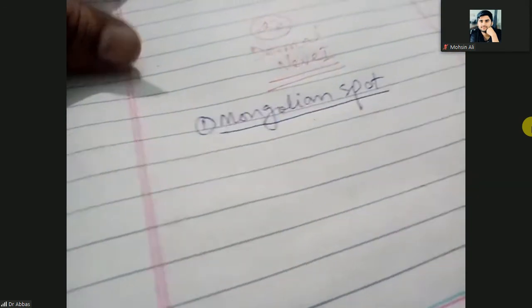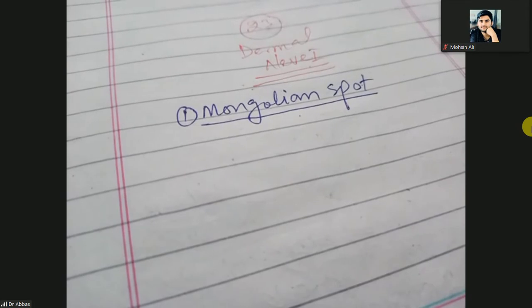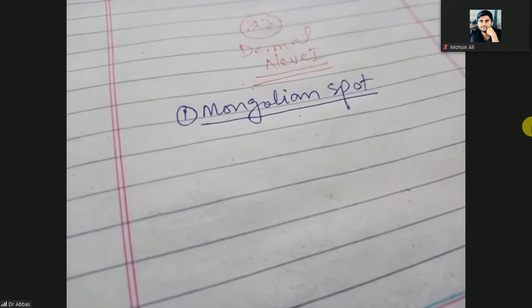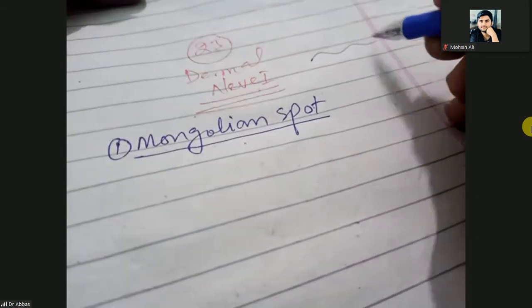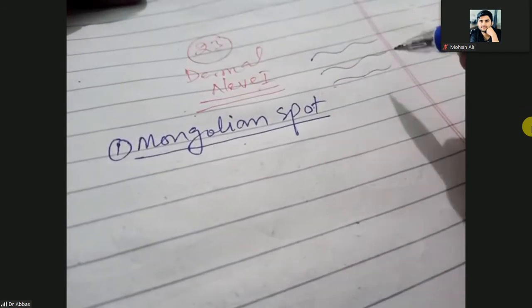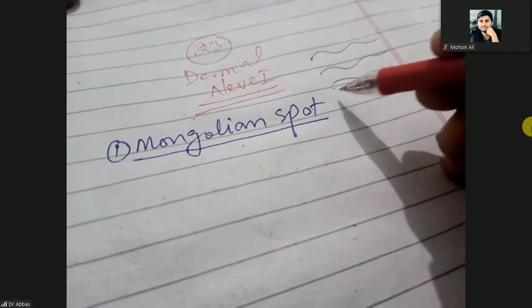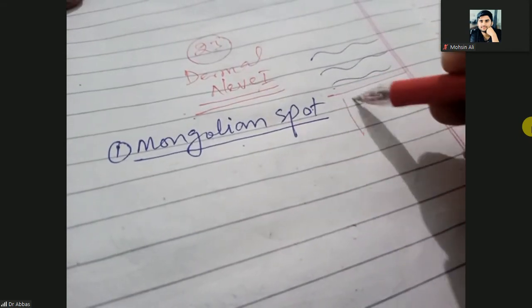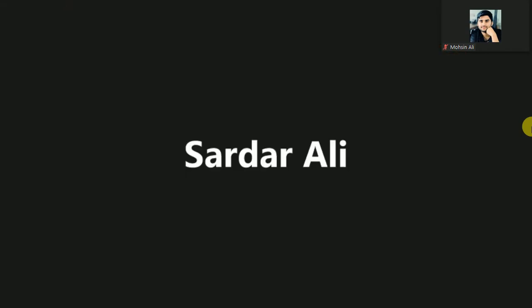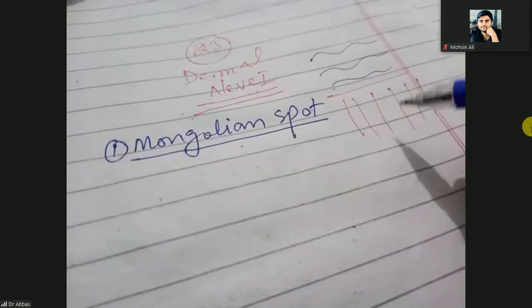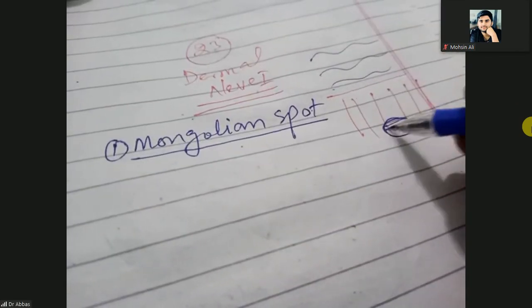The first example of the ceruloderma is the Mongolian spot. Here is the epidermis, this is the basement membrane, and here is the dermis. It means a cluster of melanocytes is in the dermis.